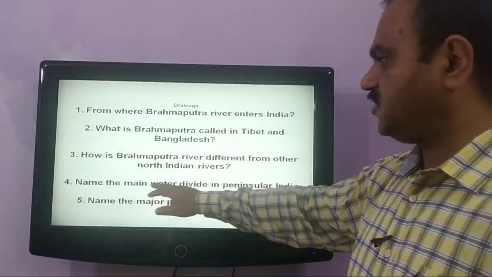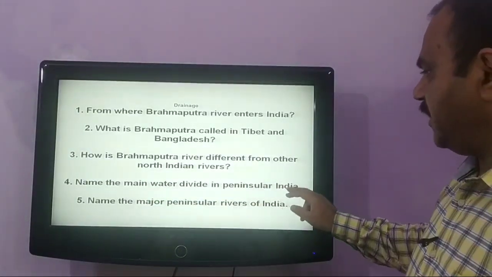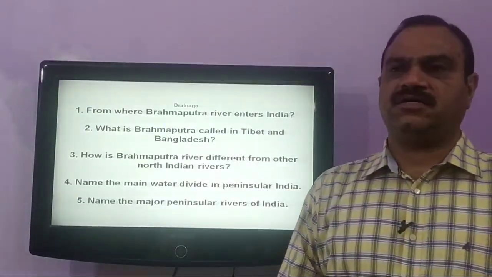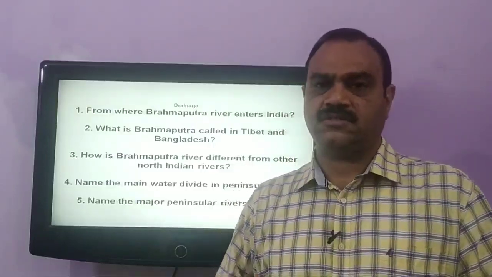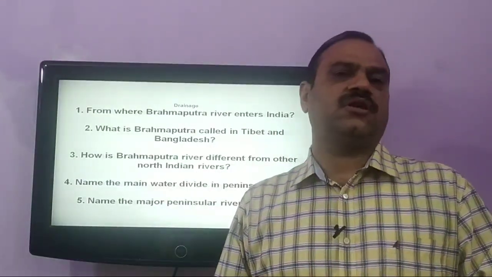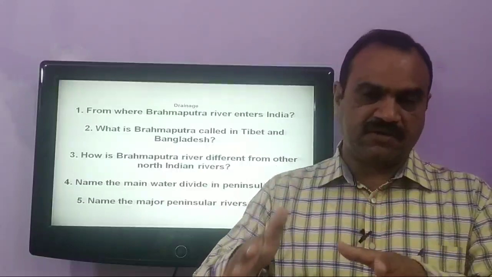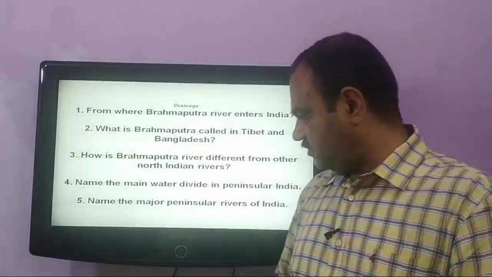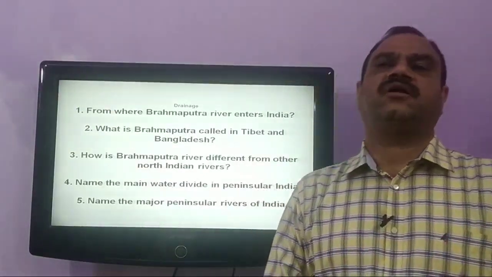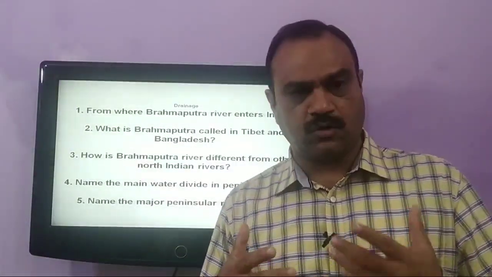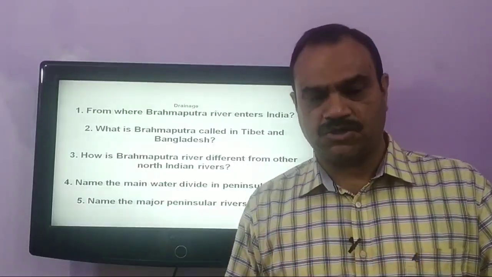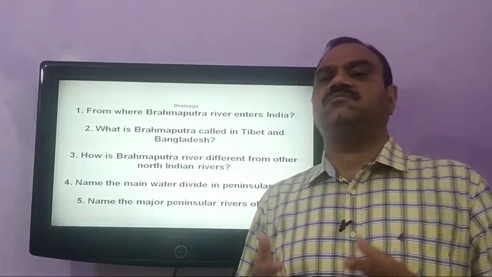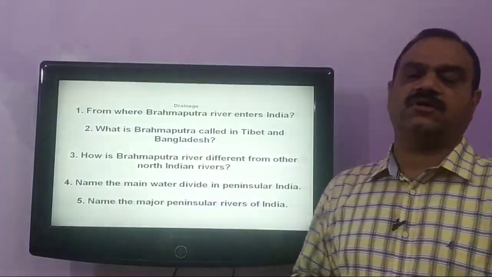The next one is, name the main water divide in peninsular India. The main water divide of peninsular India is the Western Ghats. Western Ghat is the upland of peninsular India and it is the main water divide. And next one is, name the major peninsular rivers of India. The main peninsular rivers of India are river Godavari, river Krishna, river Kaveri, river Mahanadi. These are some of the most important rivers of peninsular India.